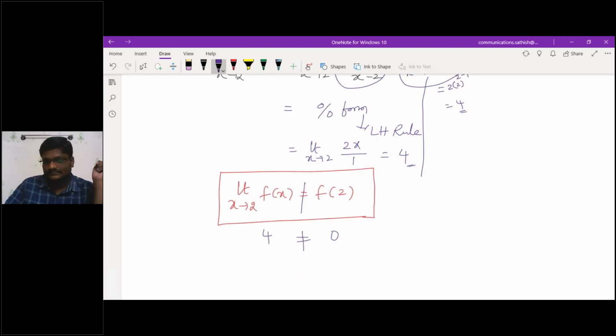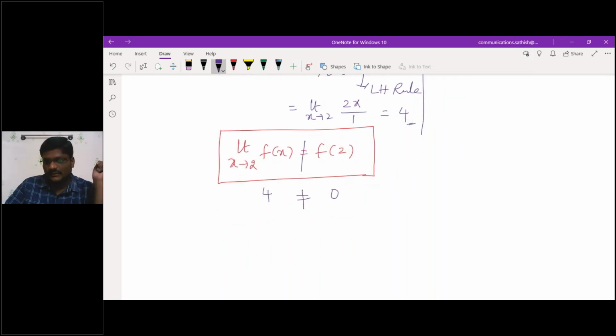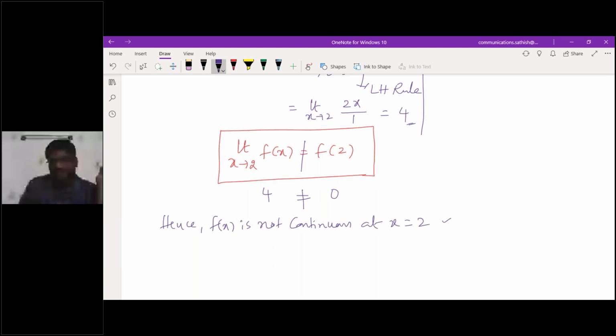Yes, sir. Hence f of x is not continuous at x is equal to 2. Am I correct or not? Yes, sir.